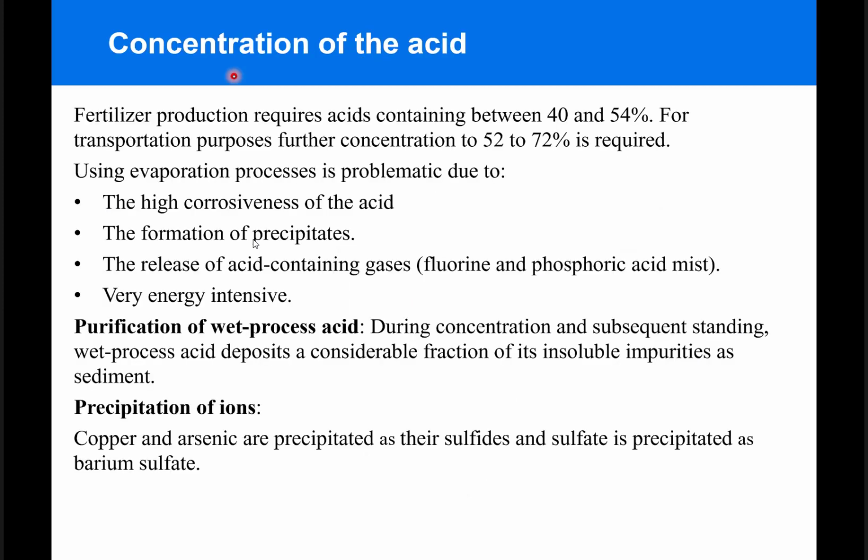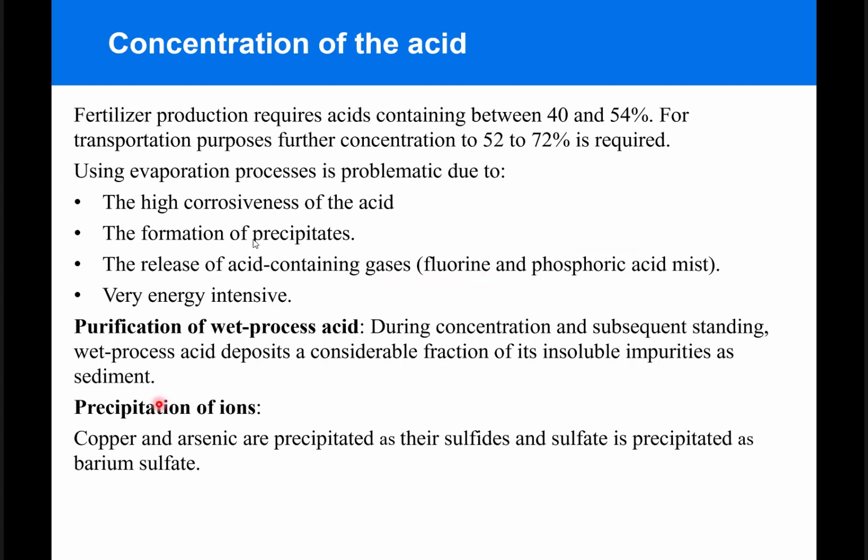Concentration is really essential for the different applications for that acid. Fertilizer production, for example, requires acids between 40 and 54%, and for transportation purposes, the concentration has to be increased to 50 to 72%. Obtaining that high concentration cannot be done using evaporation processes because it becomes problematic: as you increase the concentration, the corrosiveness of the acid increases, and also it could lead to the formation of some precipitates or the release of acid-containing gases that contain fluorine or phosphoric acid mist. And also it's a very energy-intensive process.